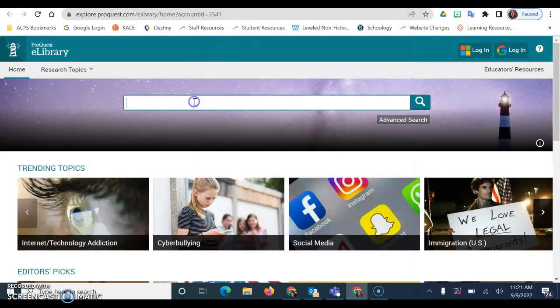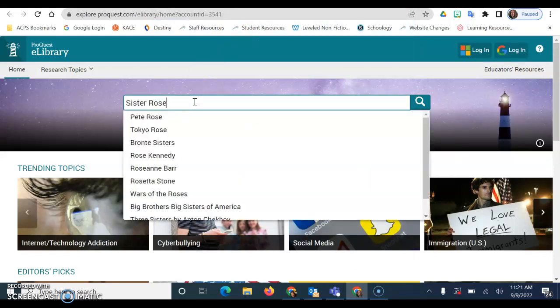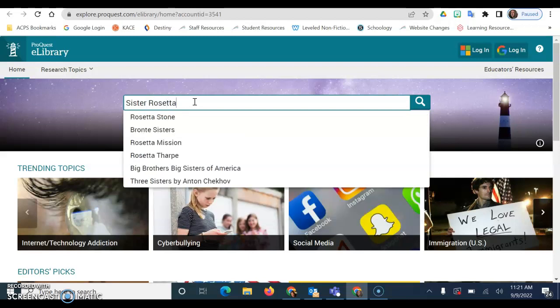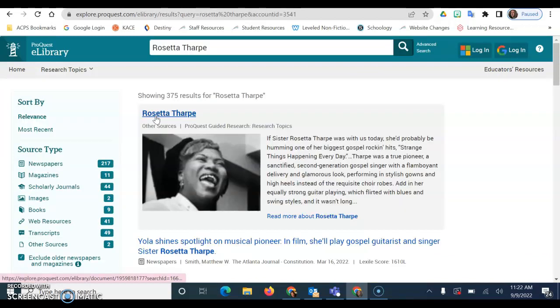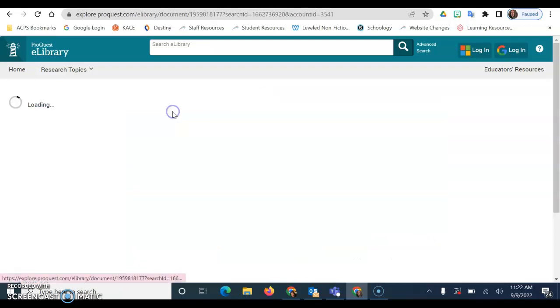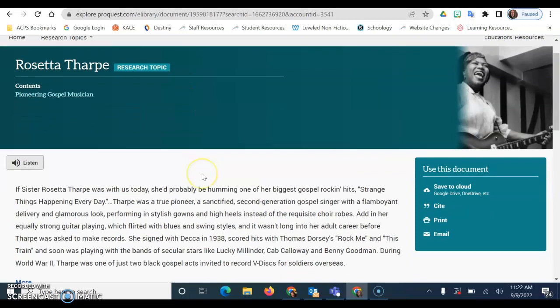What I'm going to do is search for somebody that is on our list, just as you are going to. So I'm going to look for Sister Rosetta Tharpe, and I see that her name pops up right here, so I can just click on that. This takes us to a research guide about Rosetta Tharpe. And as you can see right here, it gives us a little bit of information. And if I click on this, it will tell us more about Rosetta Tharpe. She is a research topic.